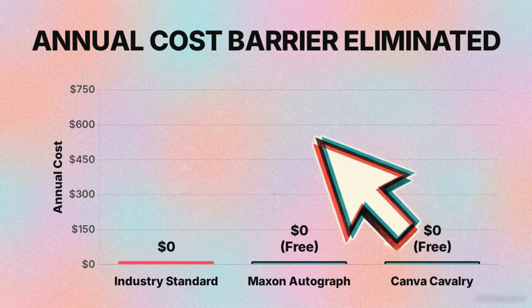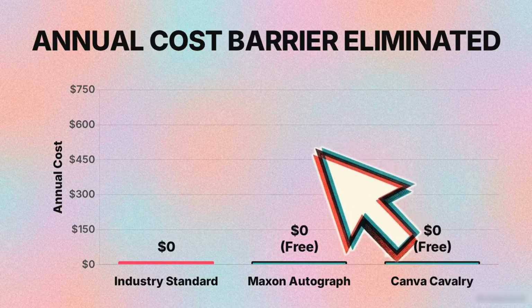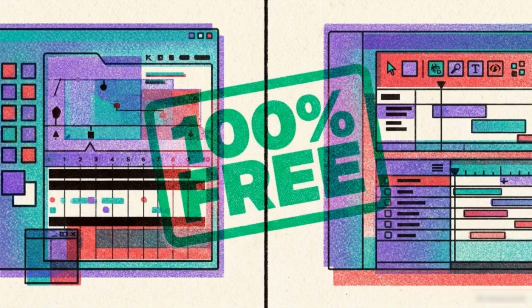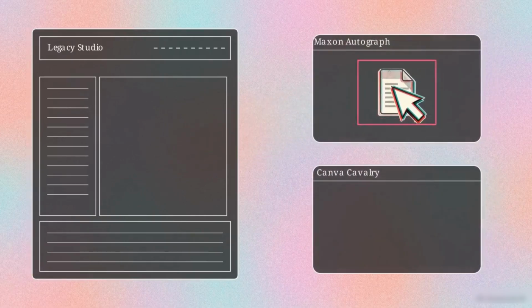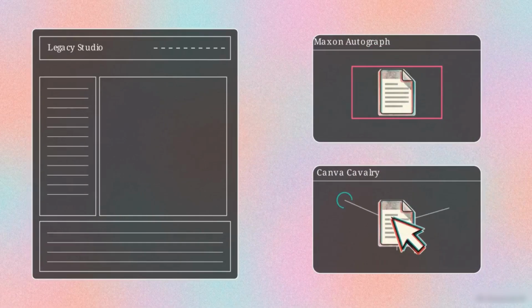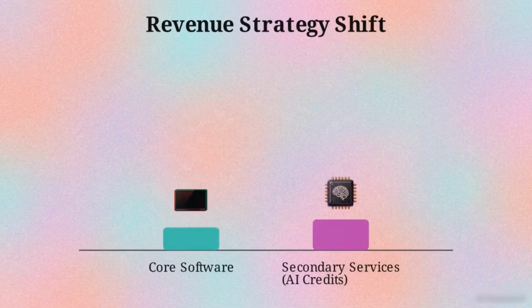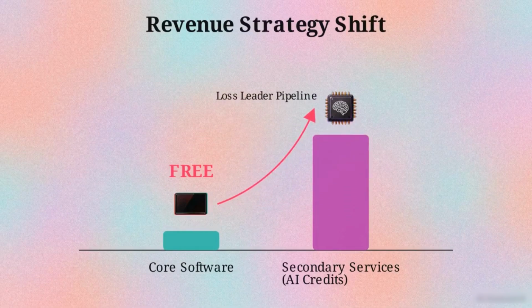Maxon and Canva have simultaneously released two professional alternatives to Adobe After Effects, Autograph and Cavalry, and both are now 100% free to download. This move targets the specific segment of creators who have remained within the Adobe ecosystem, primarily because no viable, free professional alternative existed. This raises a question of strategy. To understand why billion-dollar companies would spend years on development only to give the final product away, we have to look at the shift in how software companies actually make money.